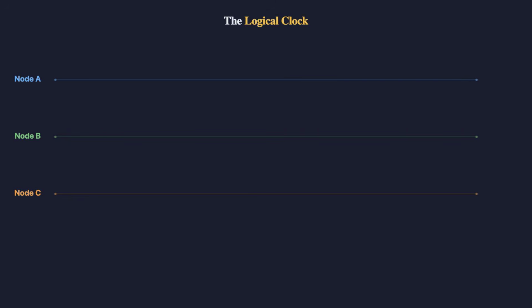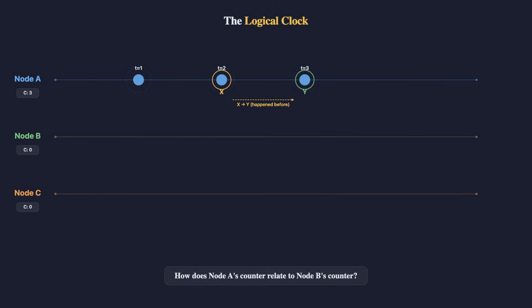It's beautifully simple. Every node in the system keeps a single counter, starting at 0. Every time something happens on that node, an event occurs, the counter increments by 1. So if node A processes 3 events, its counter goes from 0 to 1, then to 2, then to 3. Each event gets a logical timestamp, not a time of day, just a number that increases. This alone gives us something useful. Within a single node, if event X has timestamp 2 and event Y has timestamp 3, we know X happened before Y. But what about events on different nodes? How does node A's counter relate to node B's counter? That's where the real cleverness comes in.